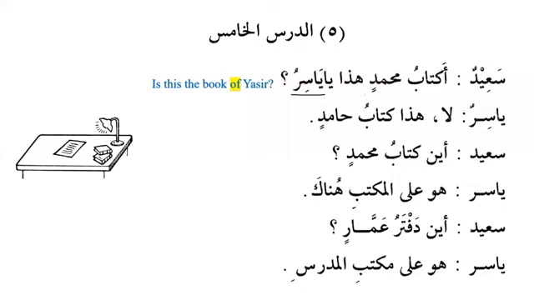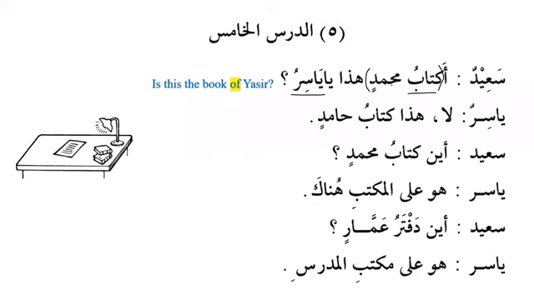As we know, this is hamzatul istifham, used to ask a question. And this construction we can see over here is the idafa construction. Kitabu is light, and Muhammadin is majroor. One more thing you should see over here: in 95% of the cases, please remember, the thing is an indefinite noun and the possessor is a definite noun.